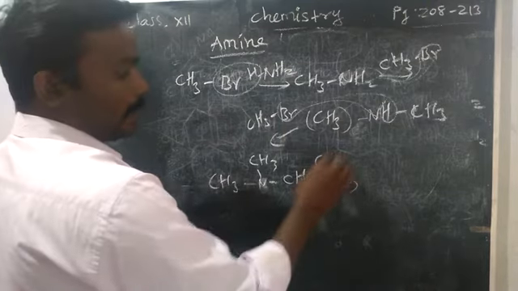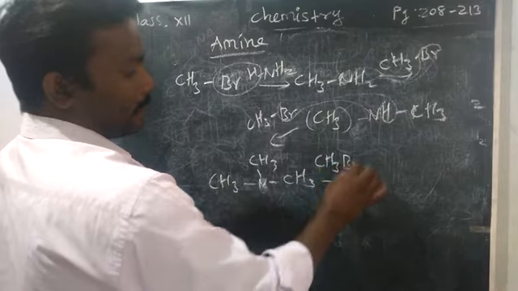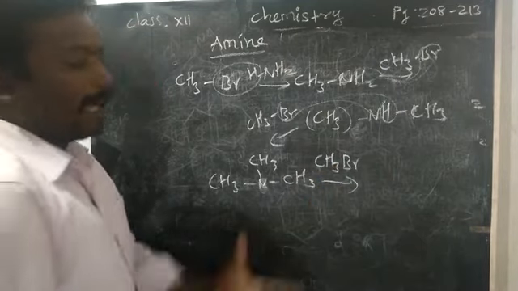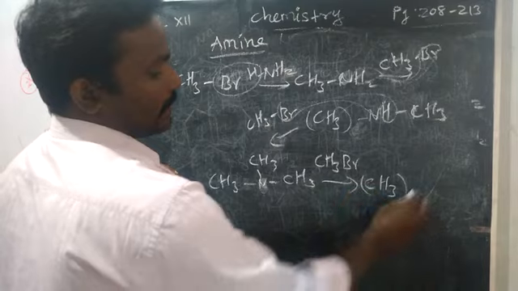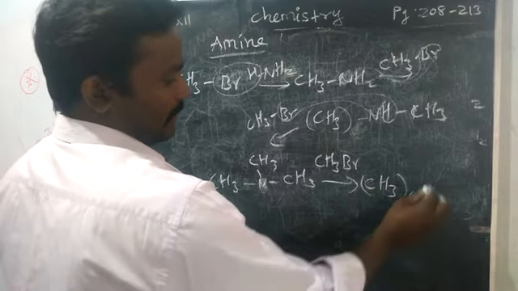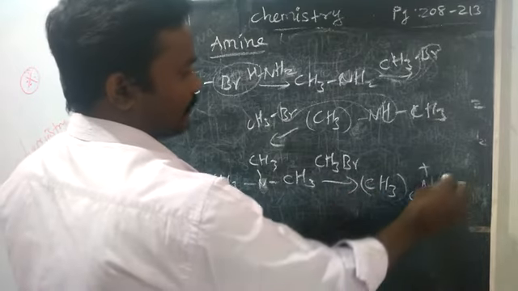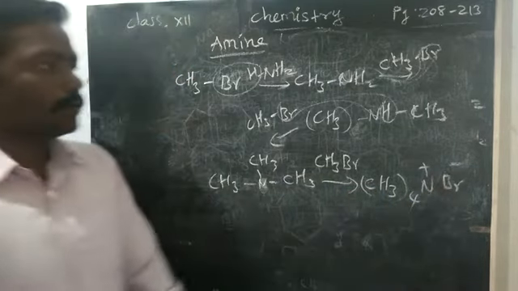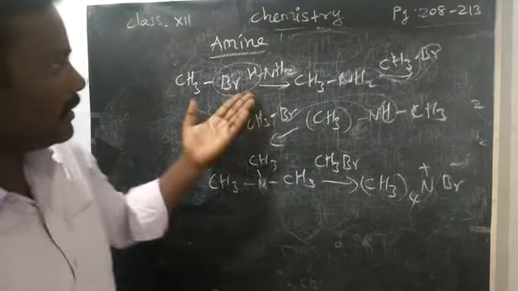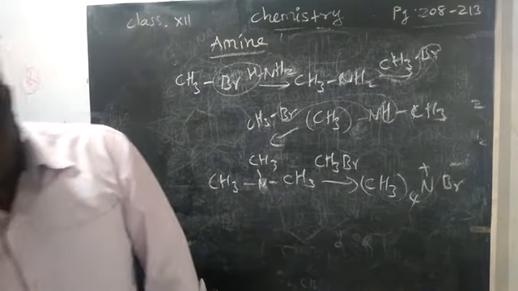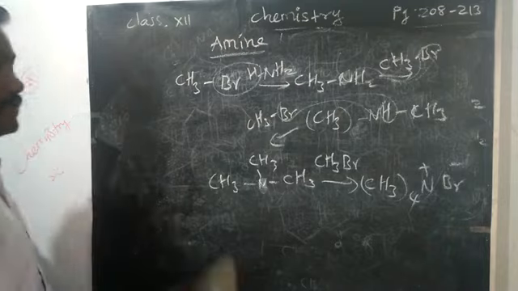You can even add one more alkyl halide. What will happen? It will form a quaternary ammonium salt. How? CH3, that is four times, then N plus Br minus. So like this, four substitutions we can do on the nitrogen, right? This is the aminolysis reaction, Hofmann's aminolysis reaction.